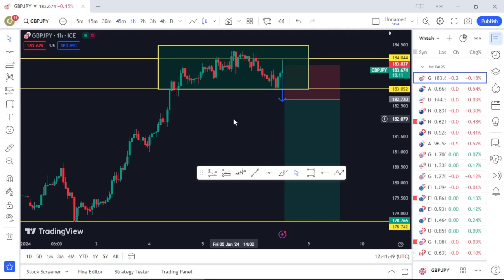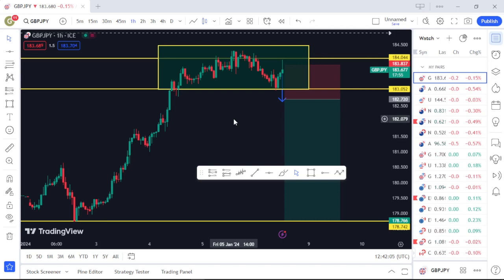Meaning if you break above the high, it means that the buyers have taken over the market and the sellers are weak. But if you break below the low, it's simply telling you that the sellers have gained more power than the buyers, meaning the buyers are weak, so you can follow them to trade in that direction. That is simply the reason.